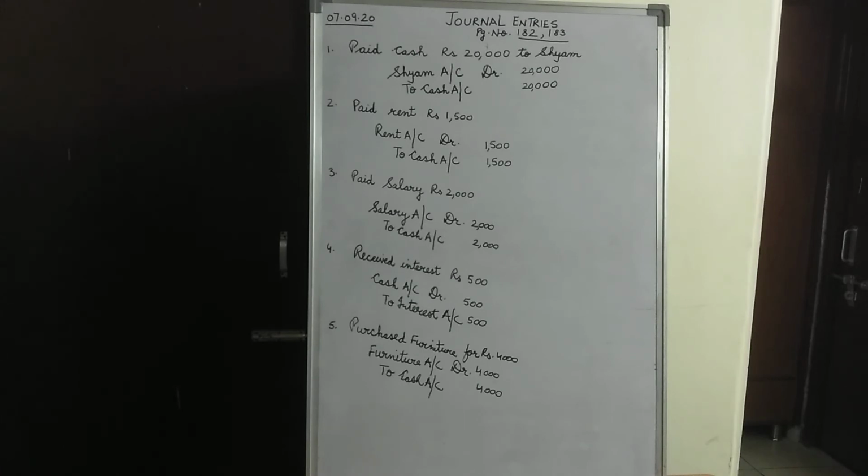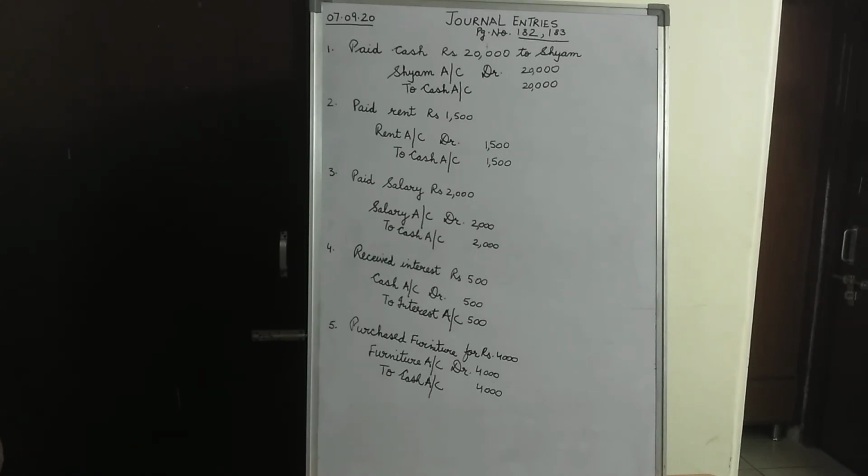Now moving on to the next transaction children, that is paid salary rupees 2000. Now children, look here once again, salary, what is this? Is it not an expense? If you are a businessman or a businesswoman, you are paying salaries to your employees, is it an expense for you or an income? Yes, you are right, it is an expense for each one of us. So for a businessman, this is an expense as every month he has to pay by hook or by crook to his employees his or her salary. So salary account is also an expense for the business.